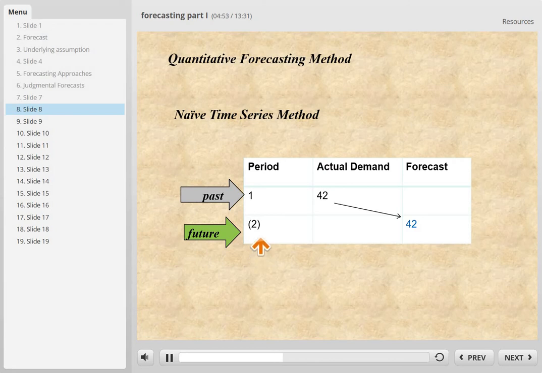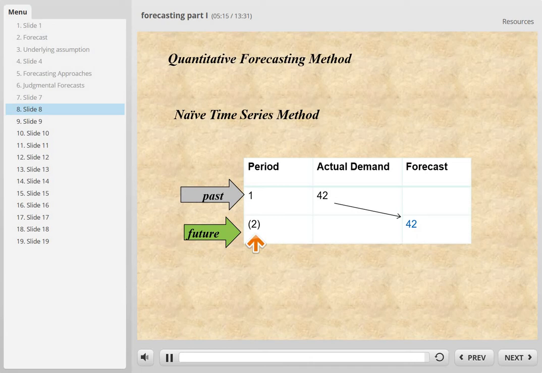Period 2 here at this moment: 94.4, 96 and 94.8. That's the sample mean we use. Okay, our naive method. We assume that what happened in the past, which is 42, will continue here. So we can draw a three axes. Okay, so our forecasted demand for period 2 right here.